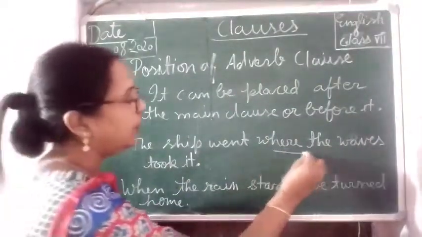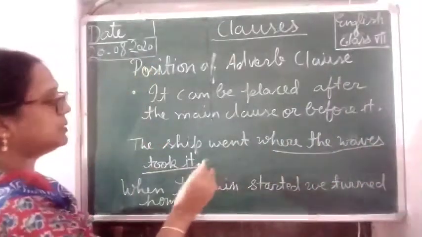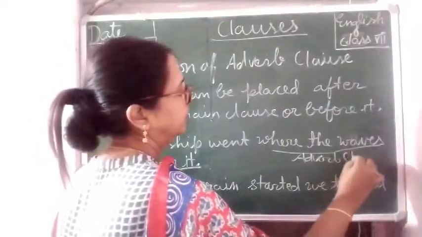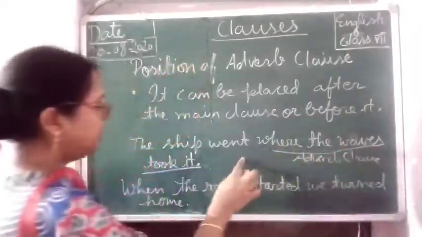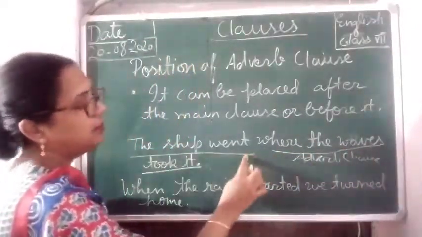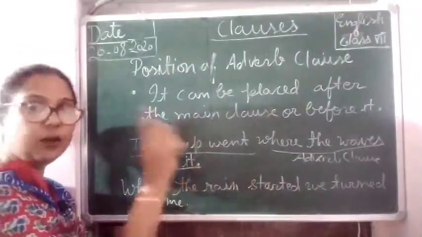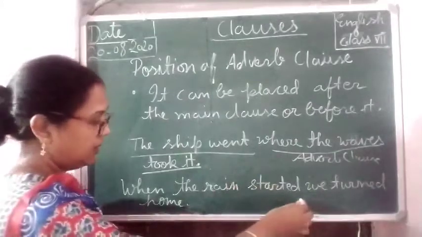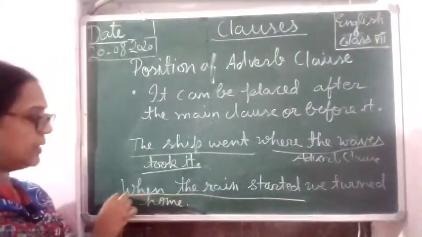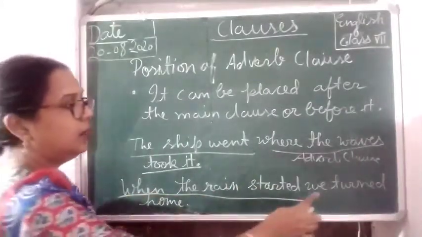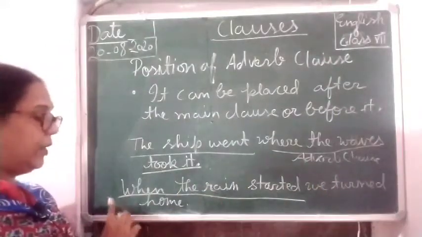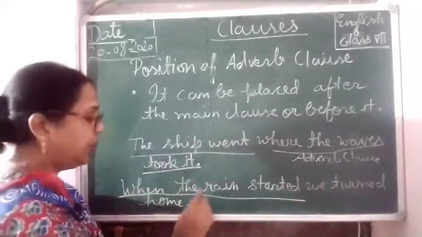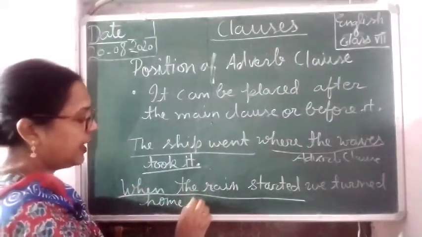Where the waves took it is the adverb clause, and it is placed just after the main clause. And here, when the rain started, we turned home. Here the adverb clause is placed before the main clause.